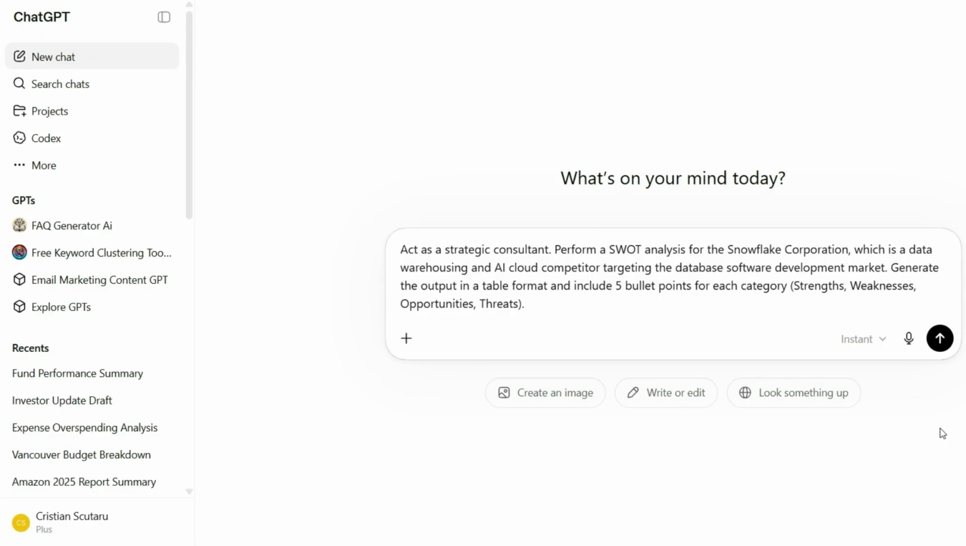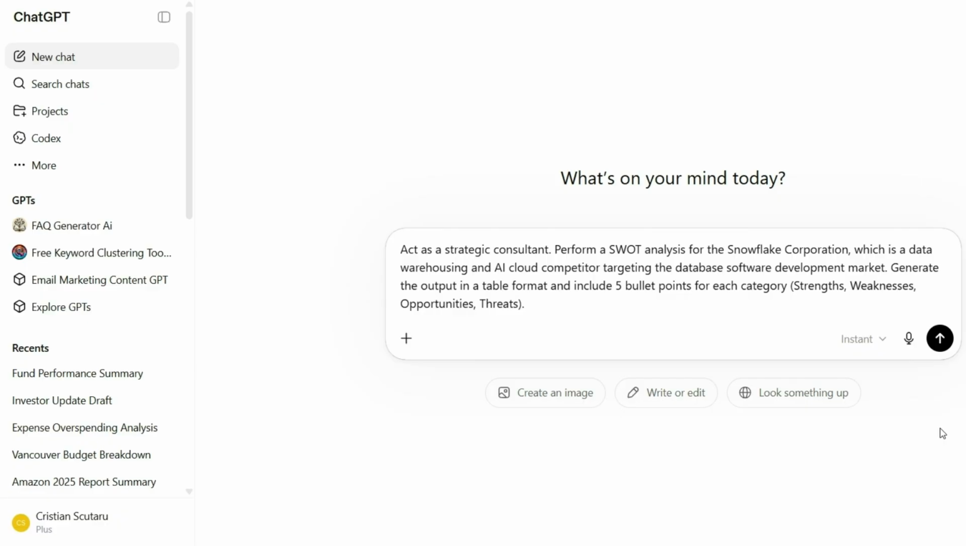Perform a SWOT analysis. So this is about strengths, weaknesses, opportunities, and threats for the Snowflake Corporation, which is a data warehousing and AI cloud competitor targeting the database software development market. Okay. Generate the output in a table format and include 5 bullet points for each category. Okay, and I already told about these categories.